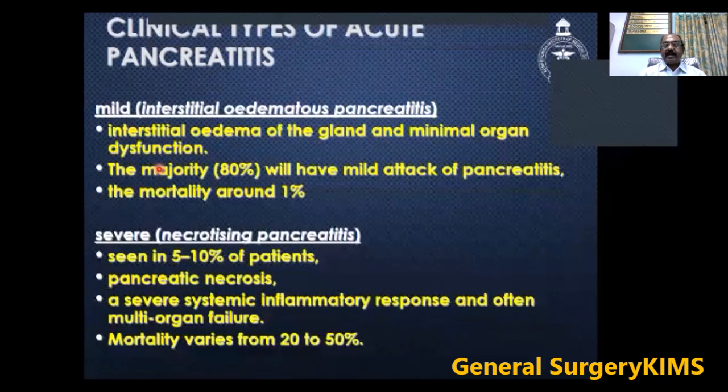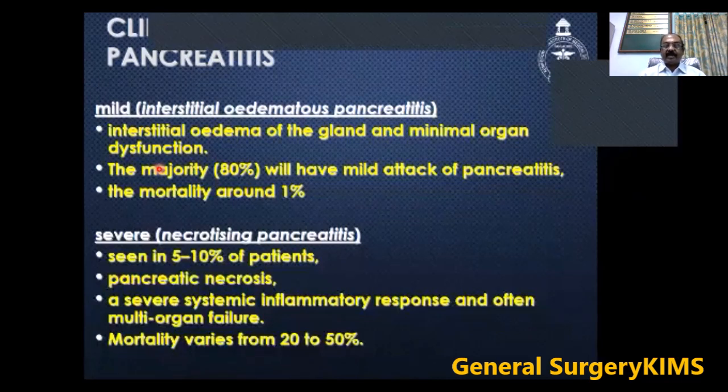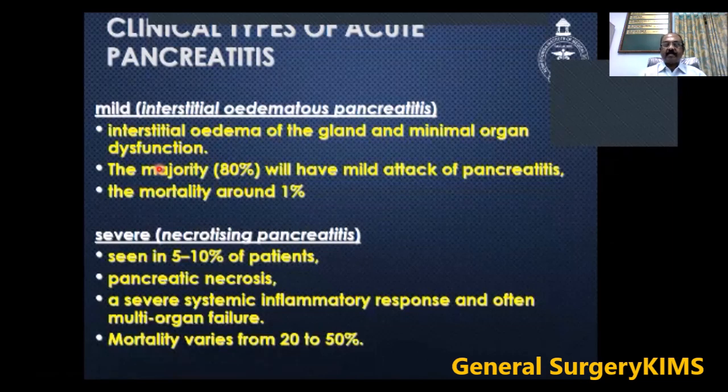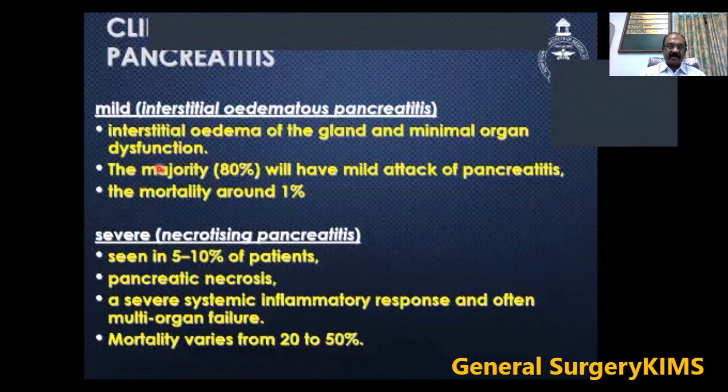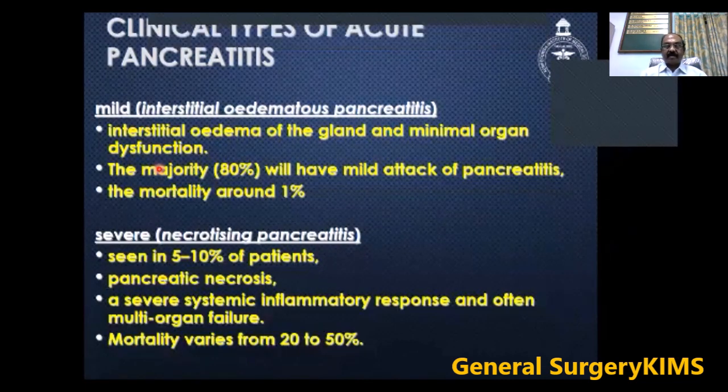So clinical types of acute pancreatitis include mild and severe. Mild may present with interstitial edema of the gland and minimal organ dysfunction. The majority will have a mild attack of pancreatitis, almost 80%, and the mortality rate is around 1%. So the patient who comes to the casualty may settle down with this mild type of pancreatitis, or may go on to the severe variety, which we call necrotizing pancreatitis. Seen in 5 to 10% of patients, pancreatic necrosis can occur, with a severe systemic inflammatory response and often multi-organ failure. So mortality varies from 20 to 50%.